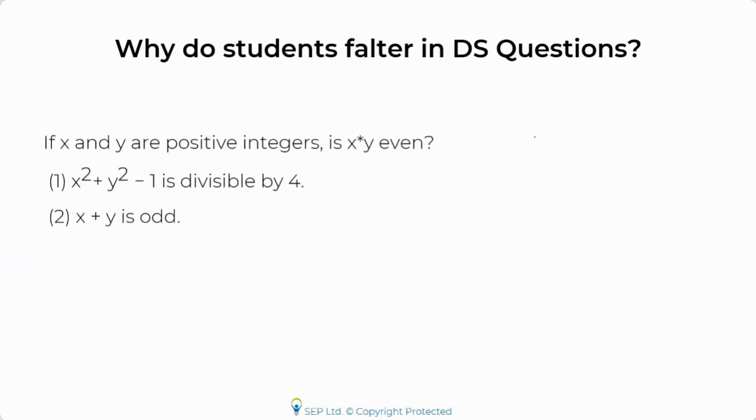What do we exactly mean by lack of thorough analysis? The process that we teach at GMAT Wiz is that whenever you see a question, you analyze it first. Analyze and figure out what exactly you want. And then we move on to look at the individual statements. We look at this first individually, then we look at this individually. If both of them individually are not sufficient, then we tell you to combine, which is the usual process.